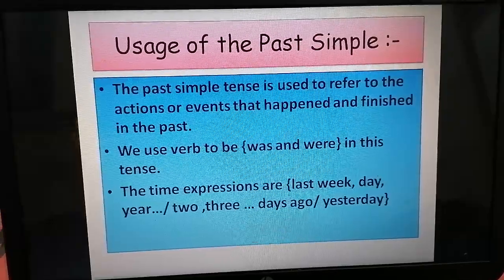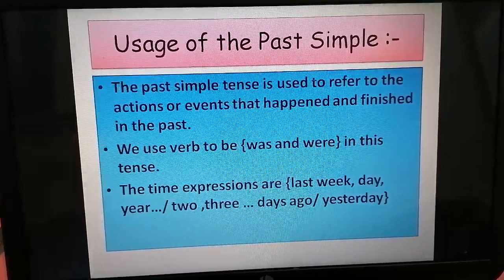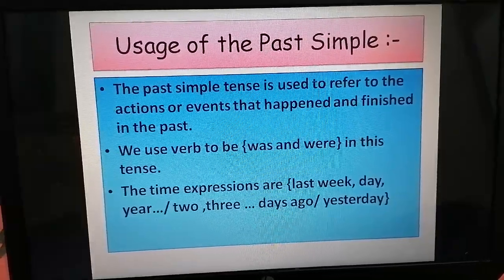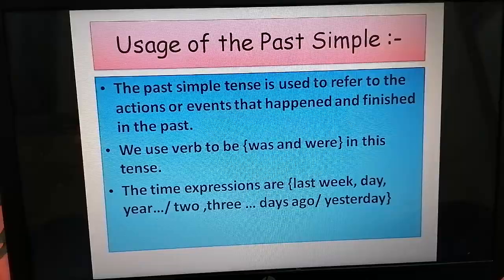Here we have usage of the past simple. The past simple tense is used to refer to actions or events that happened and finished in the past.